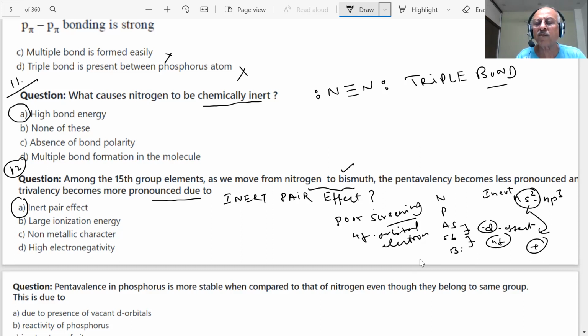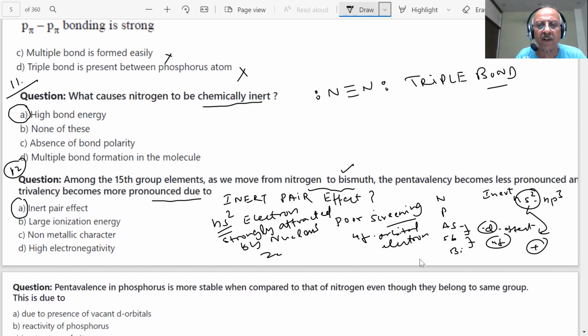Once it becomes inert, it will not participate in bonding. These ns2 electrons are strongly attracted by the nucleus. The effective nuclear charge, Z effective, is more.